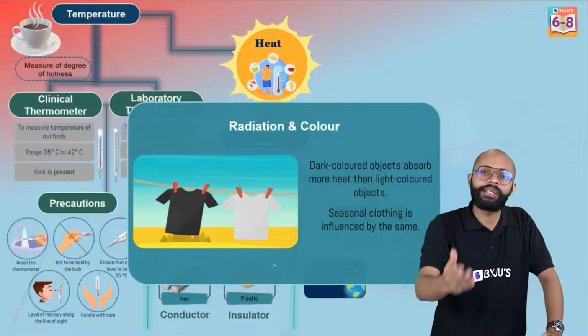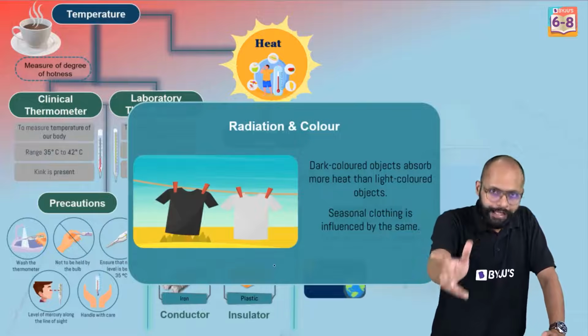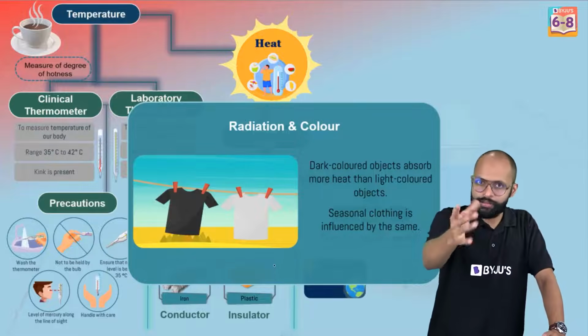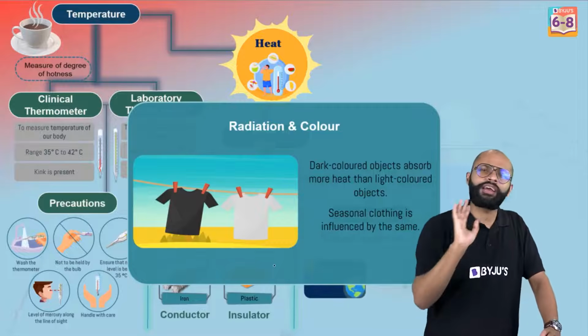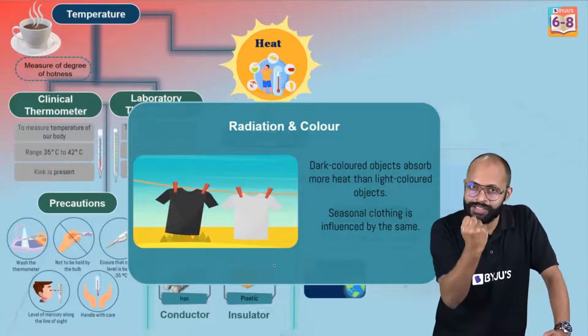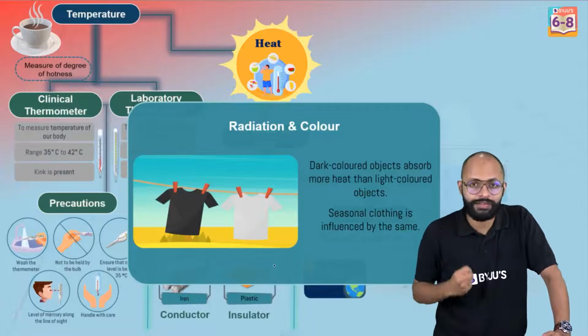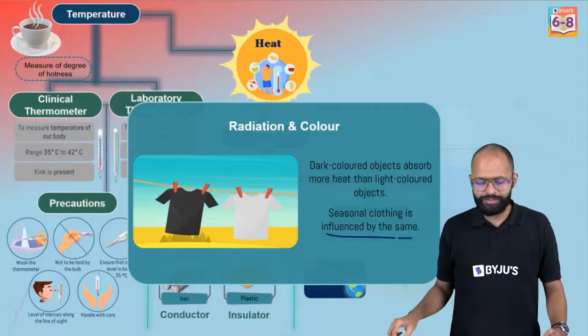इसीलिए गर्मियों में it is advised, in summers it is advised कि भाई आप पहने light colored clothes. ठीक है? In winters, especially in the daytime when you are moving in the sun, it is advised you wear dark colored clothes. क्यों? Dark colored clothes they absorb more heat of the sun. They absorb more light of the sun, right? ठीक है? And that's why seasonal clothing is influenced by the same.